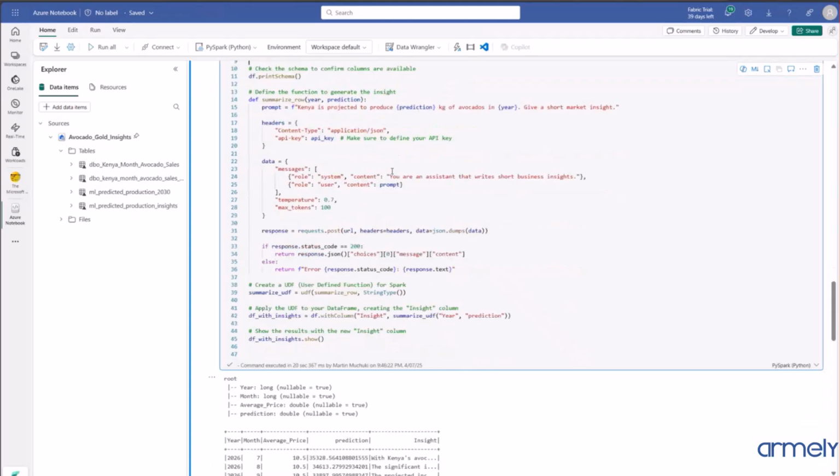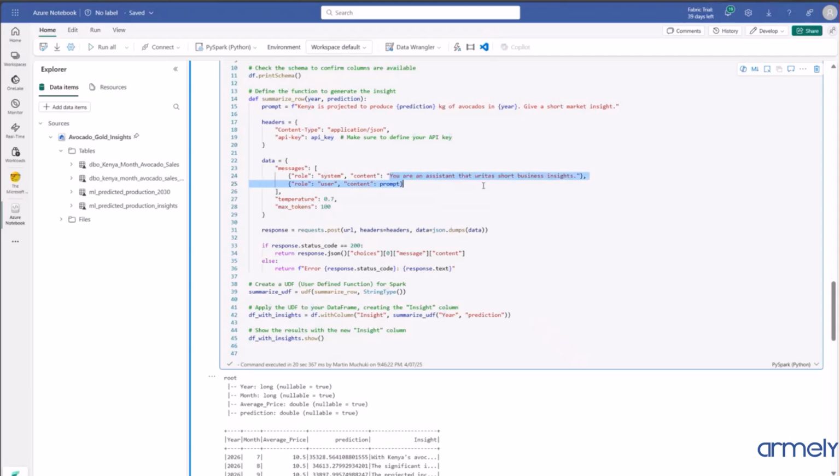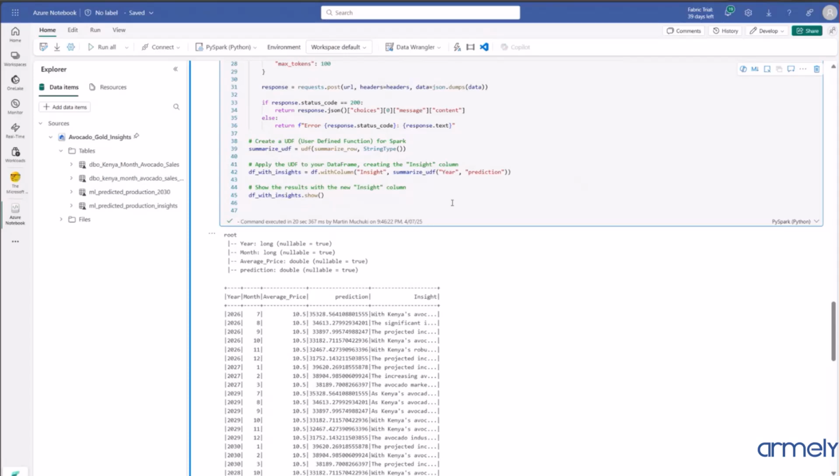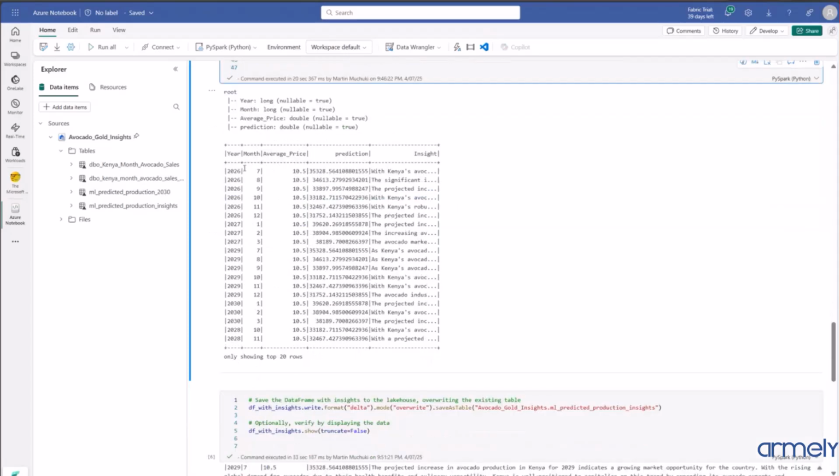Then we ground our AI with the instructions. In this case, we've told our Azure AI that it's our assistant that writes short business insights. Then we query our data, telling it, for each row, based on the information we have, to give us an insight.